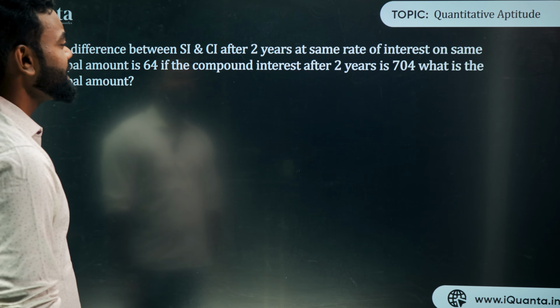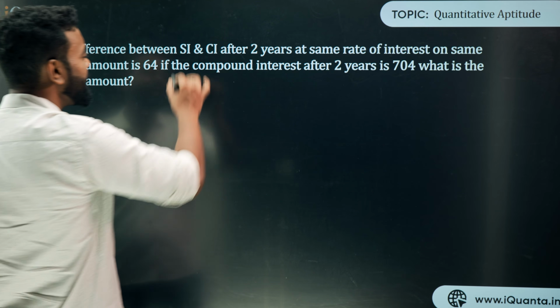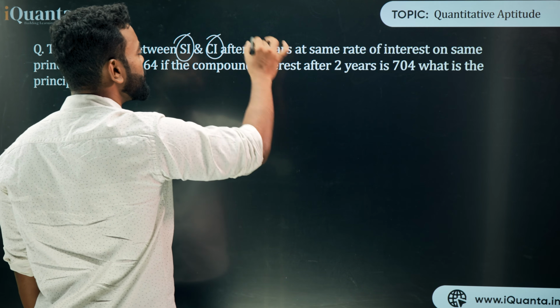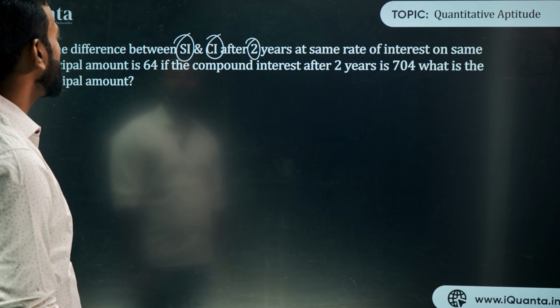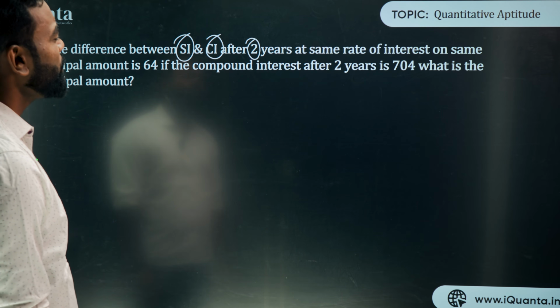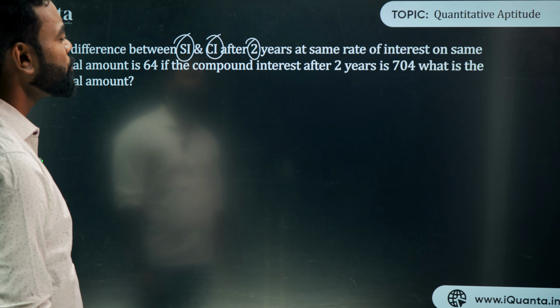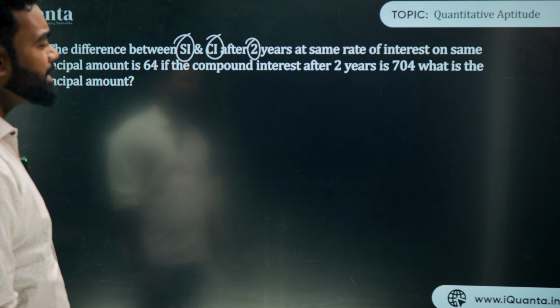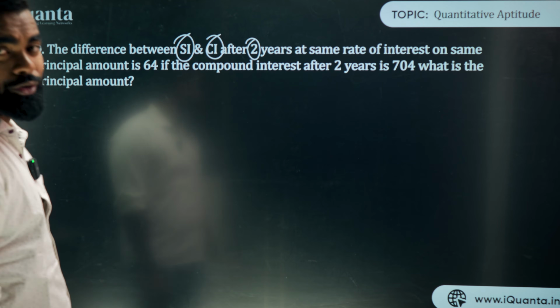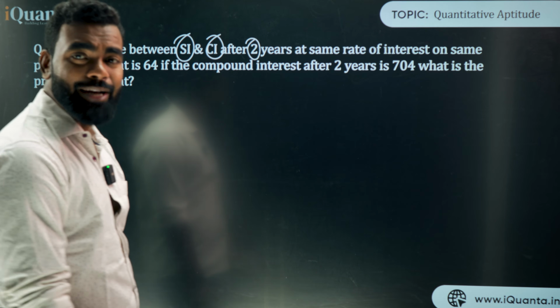So the difference between SI and CI after 2 years, very good question. After 2 years, at the same rate of interest on the same principal amount is 64. If the compound interest after 2 years is 704, what is the principal amount? So if nothing is said about CI, that means it's compounded annually. You can take that, right?